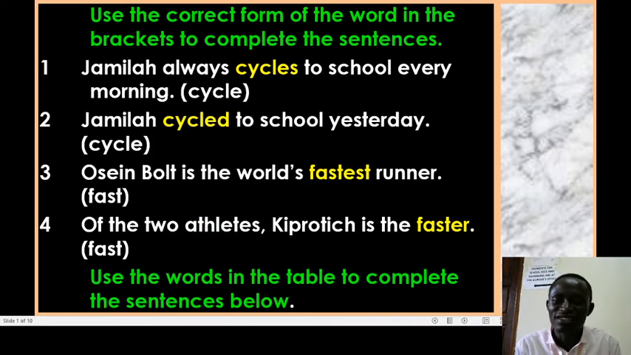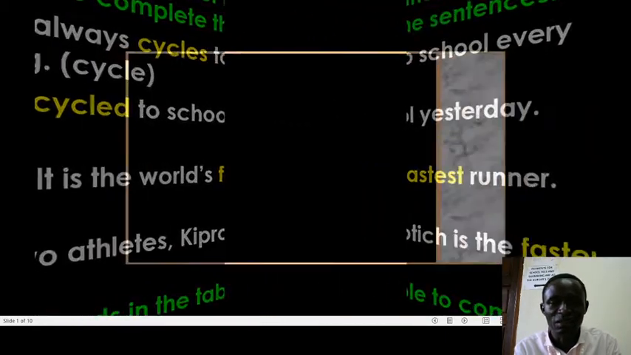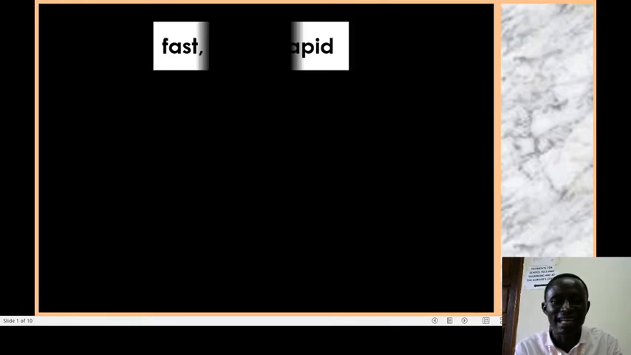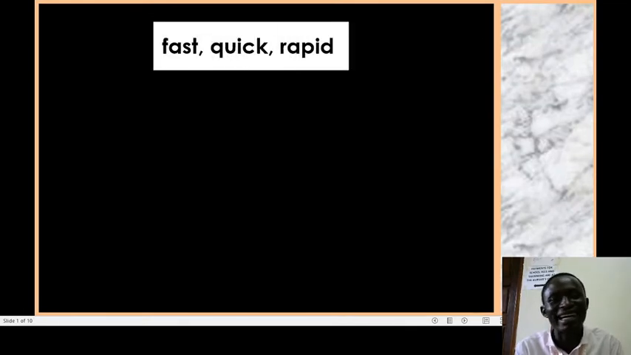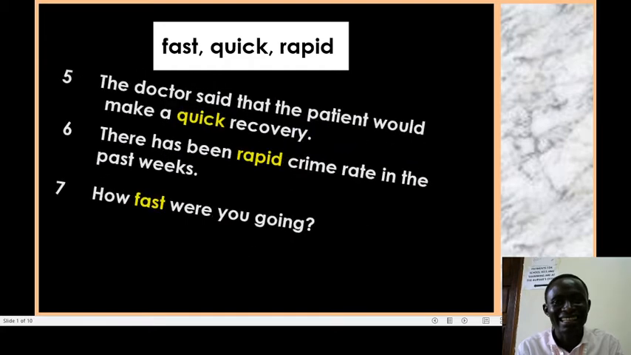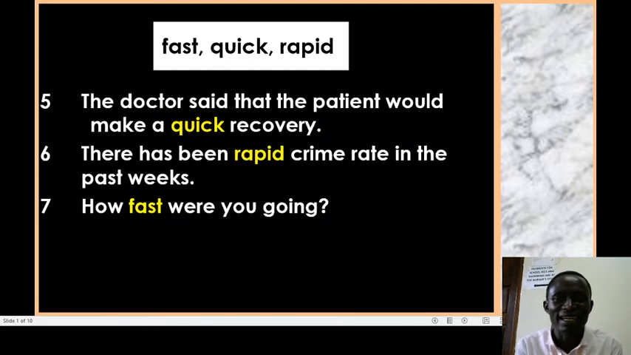Then we have this instruction saying, use the words in the table to complete the sentences. And the words are here: fast, quick, and rapid. Okay, the numbers are here. The doctor said that the patient would make a quick recovery. Yes, not rapid. This is used to refer to how something is done.